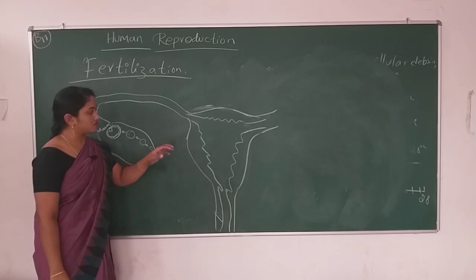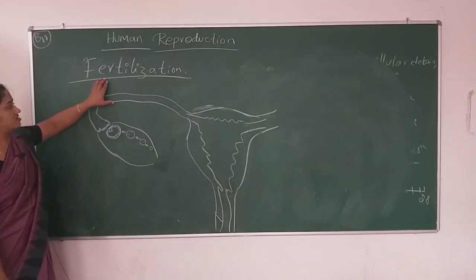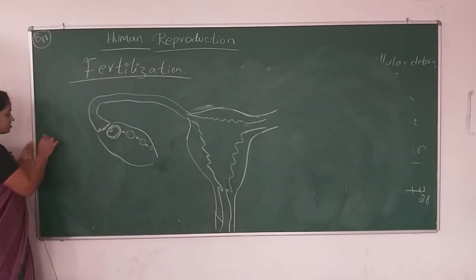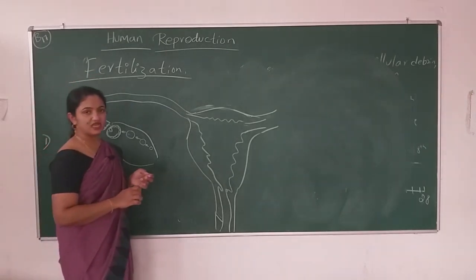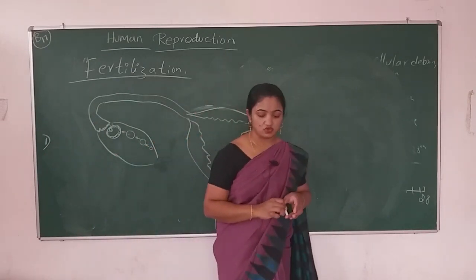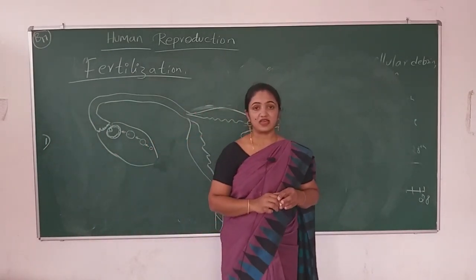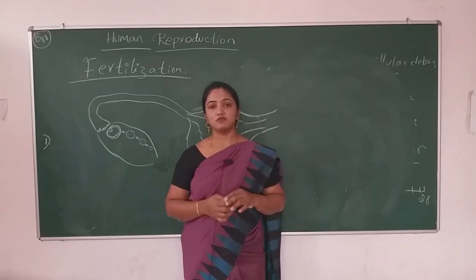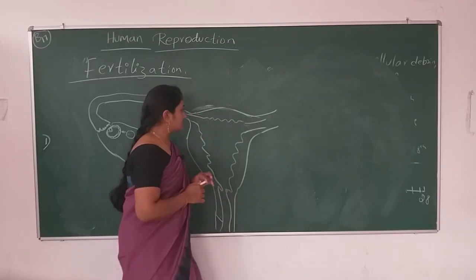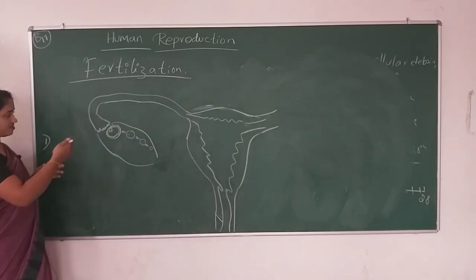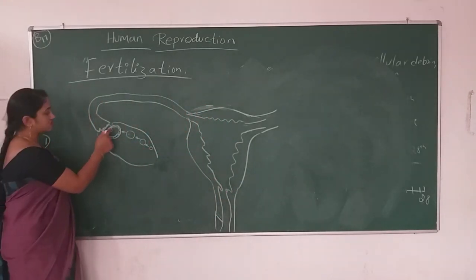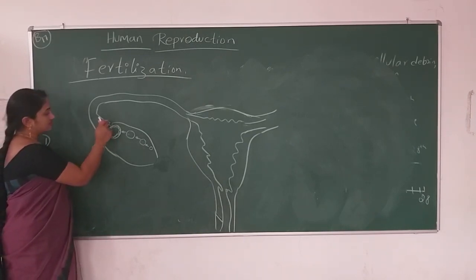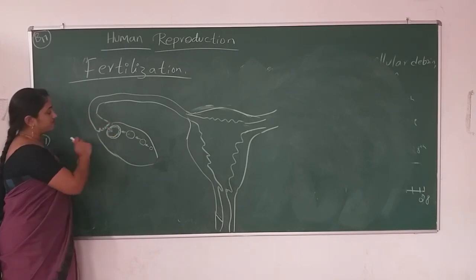Okay. What we are learning now is fertilization. Fertilization is nothing but the fusion of male and female gametes. Though we are in human reproduction, we call those male and female gametes sperm and egg. Let me start with the female gamete first. The secondary oocyte is sucked in by the infundibulum, the fimbriae.